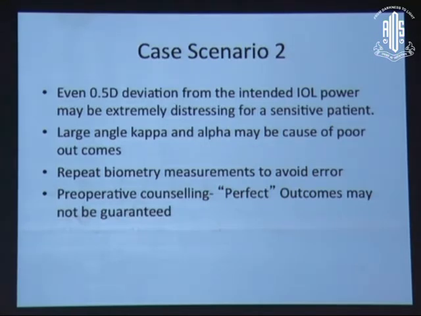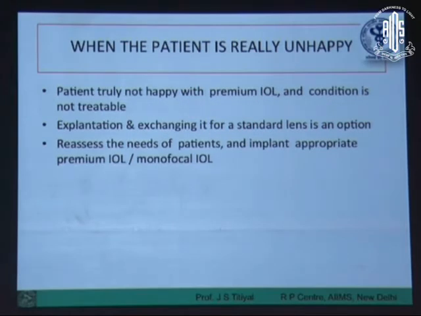Ultimately, this patient required an exchange of lens, and after the exchange, angle alpha and kappa was not a very significant problem. It was the refractive error which was a major problem for this patient, and the patient did well after the exchange of lens. The important thing to highlight here is that there will be patients who, despite having a little bit of an asymmetric profile, or a lens which is not centered to the angle alpha, may have various other reasons for unhappiness. That has to be taken care of.